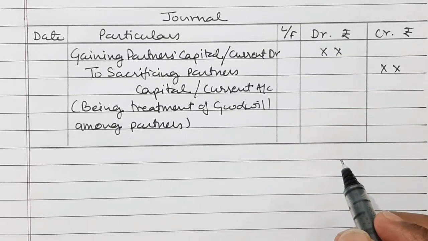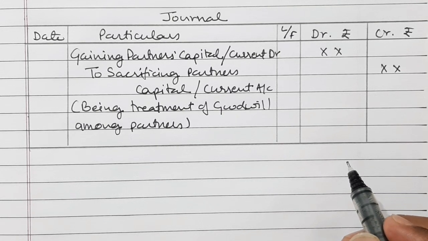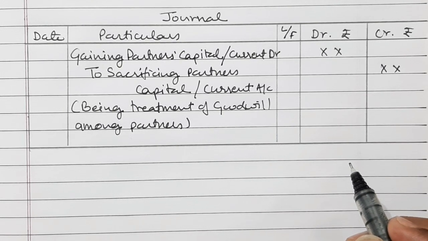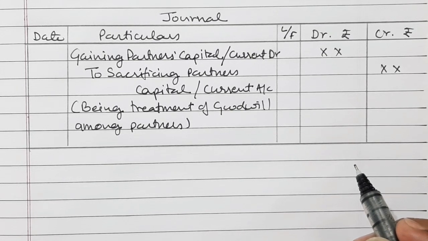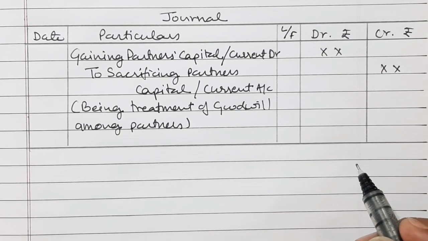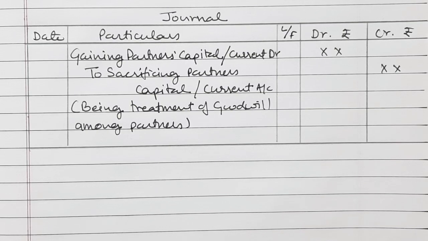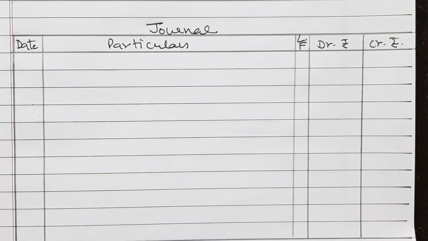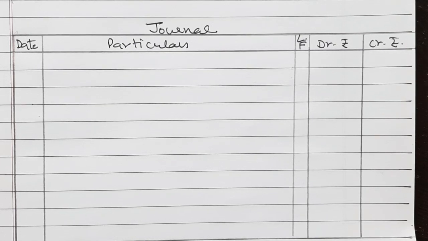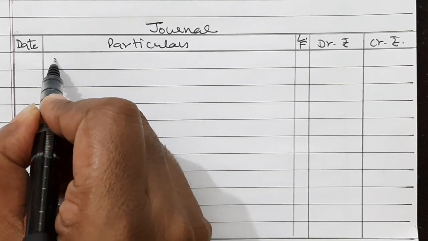Now there is one more type through which the treatment of goodwill can be done, that is first the goodwill is raised in the books of accounts and then it is written off. When it is raised, it is in the old ratio, but when it is written off, it is written off in the new ratio. So let us see that. Now treatment of goodwill when goodwill is raised and written off. First the goodwill will be raised.